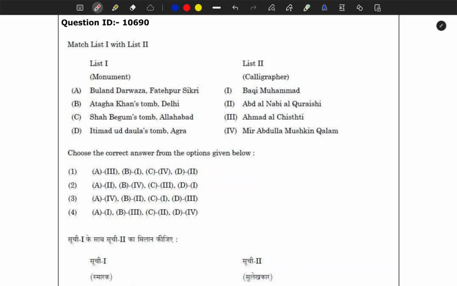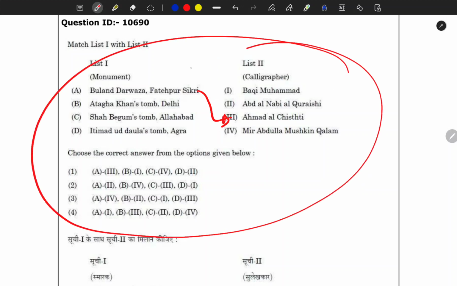But the only thing I knew about this person, I don't know whether you will be able to do it or not. The thing is that these are very minute details. Nobody actually reads about the calligrapher of a particular inscription, apart from those famous inscriptions, like the Allahabad pillar inscription and the others. It is very difficult for you to remember. But luckily I remember this Ahmad al Chisti's name. But you cannot do anything with these kinds of questions.